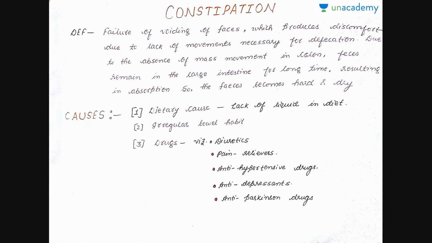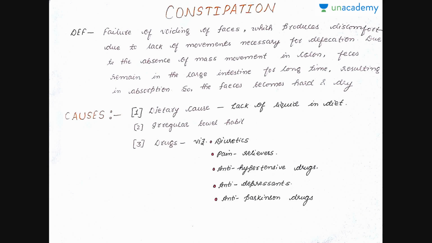The causes of constipation, the first one is similar to that of diarrhea, that is the dietary cause, but here the lack of liquid in the diet causes the constipation, which makes the stool tight. The second is irregular bowel habit, and the third one is drugs such as diuretics or any pain relievers, anti-hypertensive drugs, antidepressant drugs or anti-Parkinson drugs.